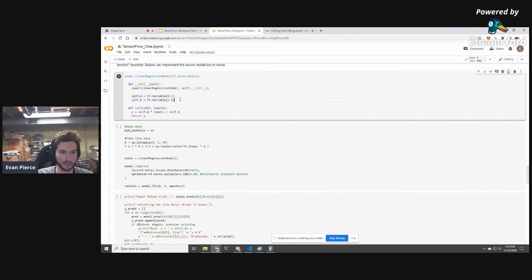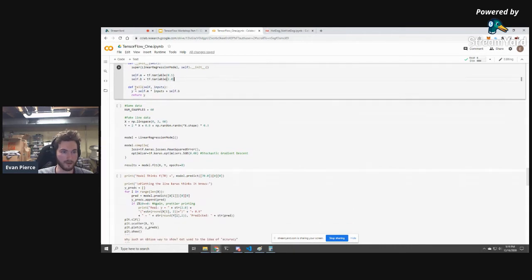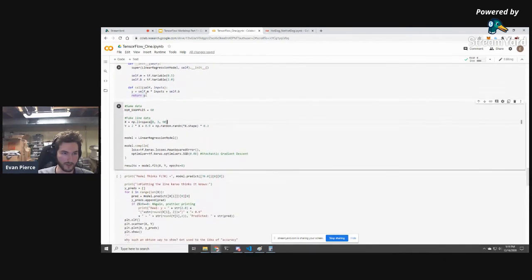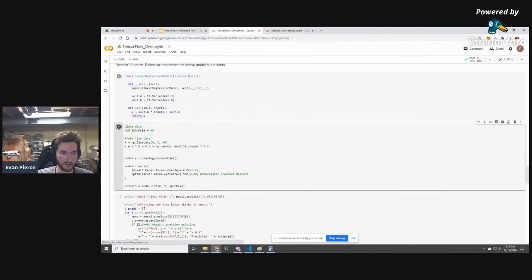So we're going to start out by creating the same exact variables. And then we're going to define this call function, which essentially tells Keras what we want to do when we're actually using our model. And remember, a model is just an arbitrary function. So in this case, we're using M times inputs, which is our X, plus B, and then we're returning it. So let's make that class, and I'll regenerate the data.